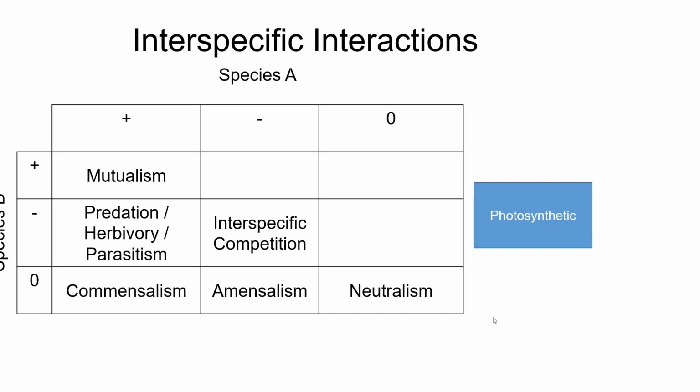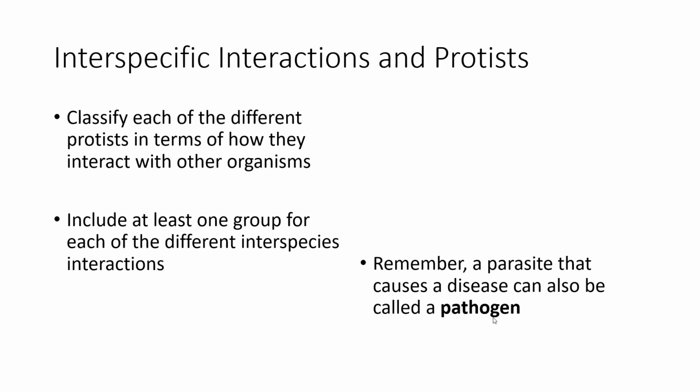They are the things that herbivores eat. And we've seen some examples of the Excavata in parasitism, but we also see those ciliates being predators and even herbivores if they're feeding on plants. In class, we're going to look at the different protists in terms of how they interact with other organisms. I would recommend you do this on your own. Remember, if it's a disease-causing parasite, it's called a pathogen.